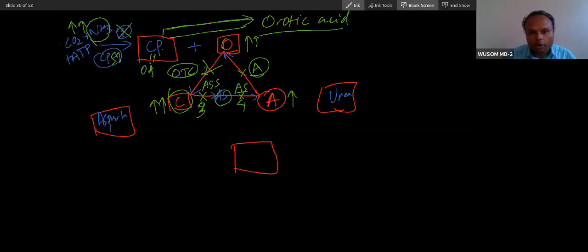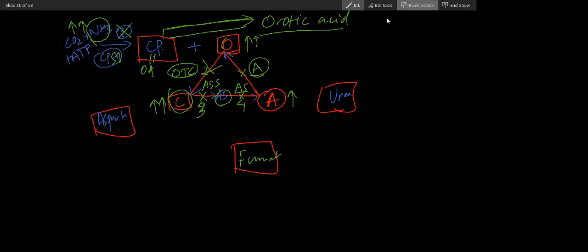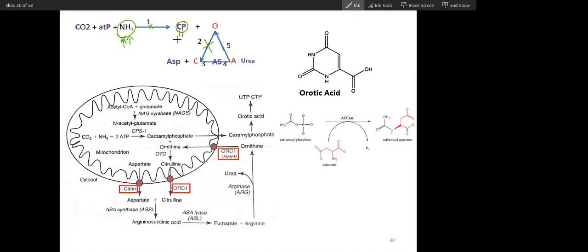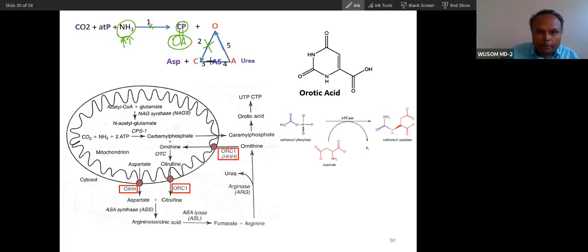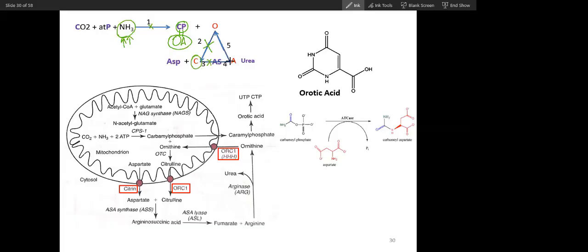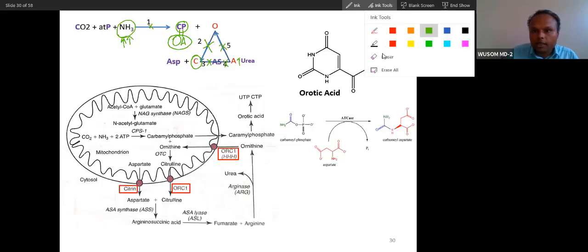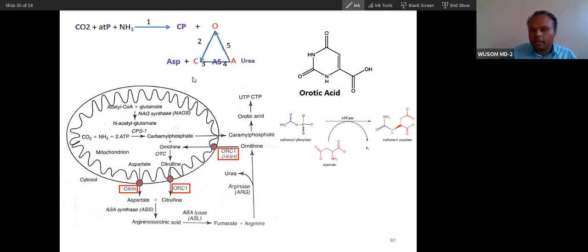So if you remember this, you can easily memorize the disorders also. This is very easy. Now I'll tell you. If this is absent, ammonia is high. If number 2 is absent, what will be high? Carbamoyl phosphate means orotic acid. Orotic acid will be high. If this is absent, citrulline will be high. If this is absent, argininosuccinate will be high. If this is absent, arginine will be high. So remember this picture. Imagine this picture repeatedly so that you will remember everything easily.